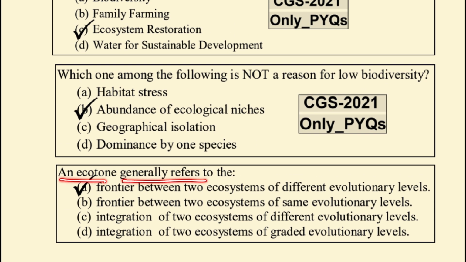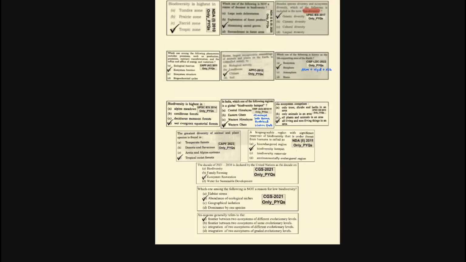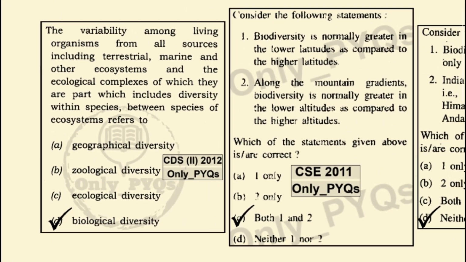An ecotone generally refers to the area between two ecosystems of different evolutionary levels. The variability among living organisms from all sources, including terrestrial, marine and other ecosystems and the ecological complexes of which they are part, which includes diversity within species, between species and of ecosystems, refers to biological diversity.